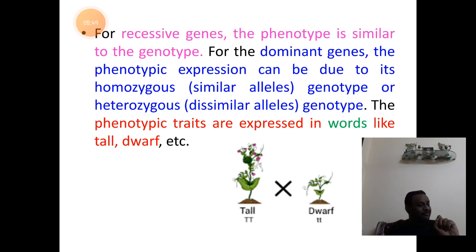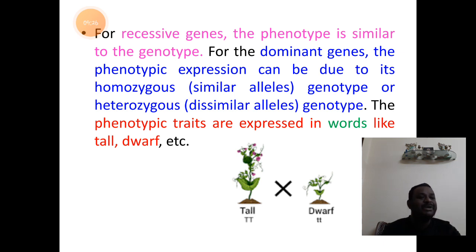To understand it further, we have a classical example: the height of the pea plant that Mendel considered, namely a tall plant and a dwarf plant. Tall plant is due to the genetic expression of the genotype capital T capital T or capital T small t. Students, remember, if one capital T is there as the genotype allele, then the dominant character gets expressed.